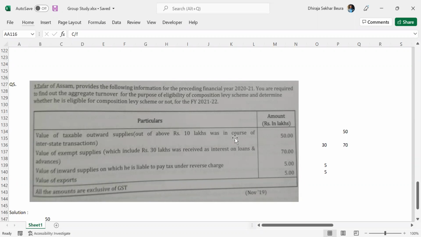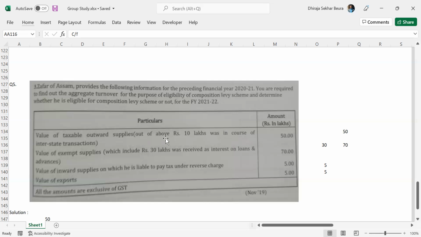Composition levy gives some facilities to the assessee. One is slightly lower rates applicable on the turnover rather than on each selling price. Another benefit is that returns and formalities are a little lesser for composition levy assessees.